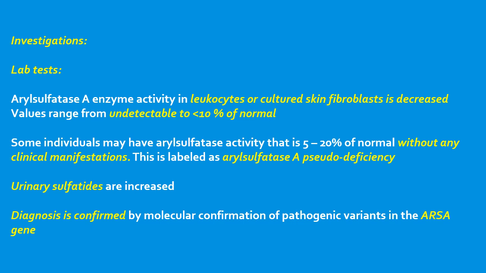Investigations, lab tests: arylsulfatase A enzyme activity in leukocytes or cultured skin fibroblasts is decreased. Values range from undetectable to less than 10% of normal. Some individuals may have arylsulfatase activity that is 5 to 20% of normal without any clinical manifestations. This is called arylsulfatase A pseudodeficiency. Urinary sulfatides are increased. Diagnosis is confirmed by molecular confirmation of pathogenic variants in the ARSA gene.